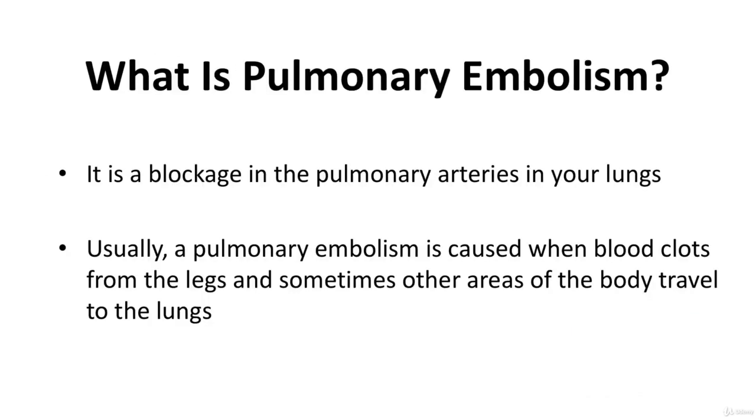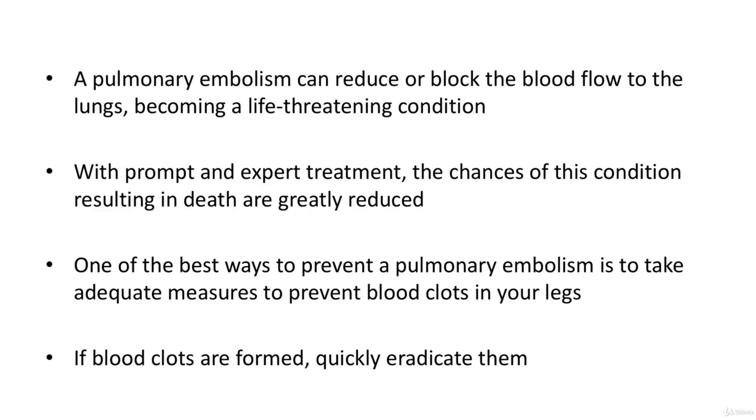A blockage in the pulmonary arteries of your lungs is called a pulmonary embolism. Usually, a pulmonary embolism is caused when blood clots from the legs, and sometimes other areas of the body, called deep vein thrombosis, travel to the lungs. A pulmonary embolism can reduce or block the blood flow to the lungs, becoming a life-threatening condition. With prompt and expert treatment, the chance of this condition resulting in death is greatly reduced. One of the best ways to prevent a pulmonary embolism is to take adequate measures to prevent blood clots in your legs. If blood clots are formed, quickly eradicate them.